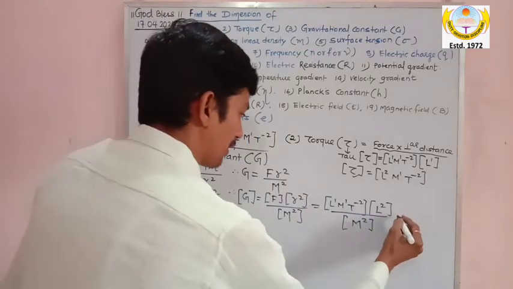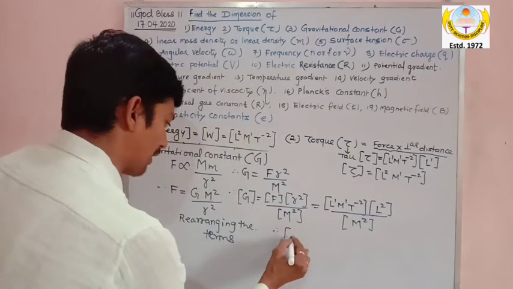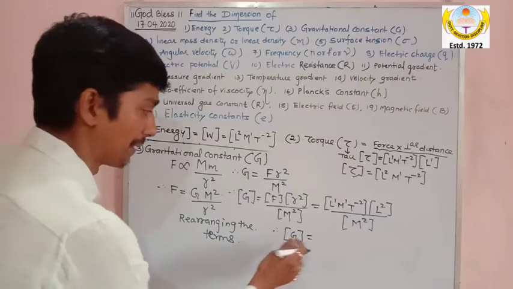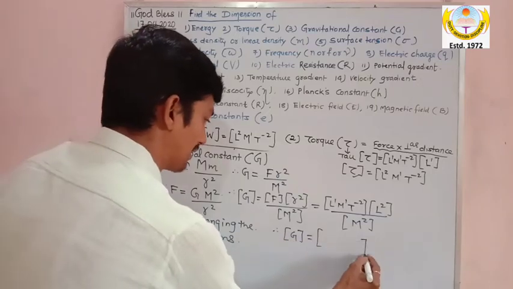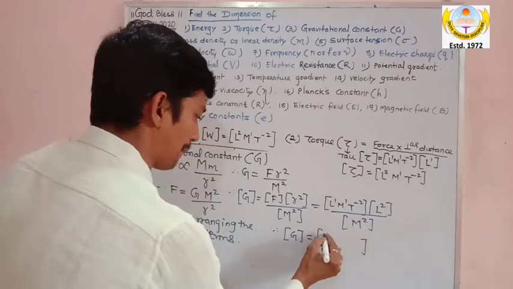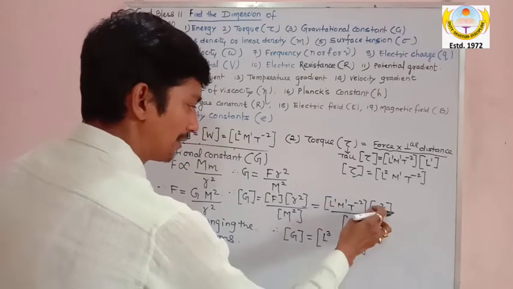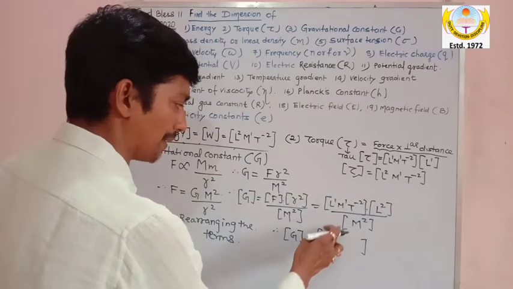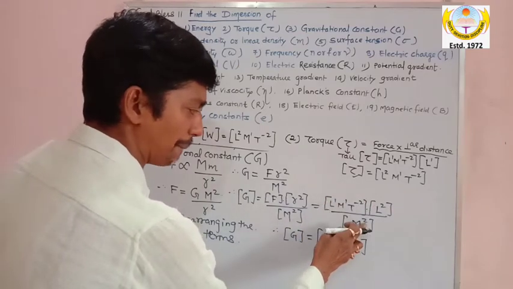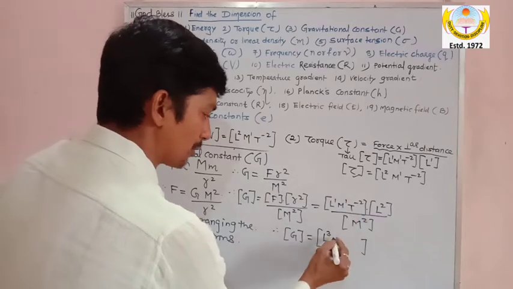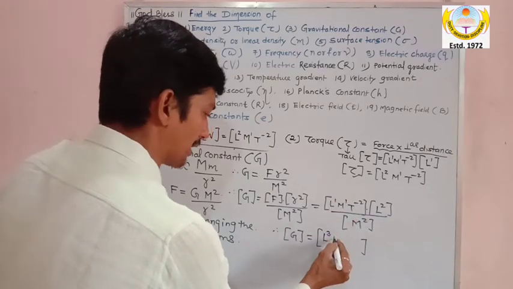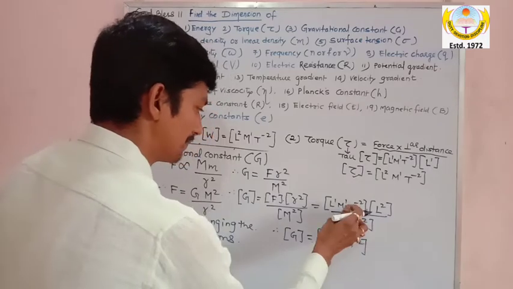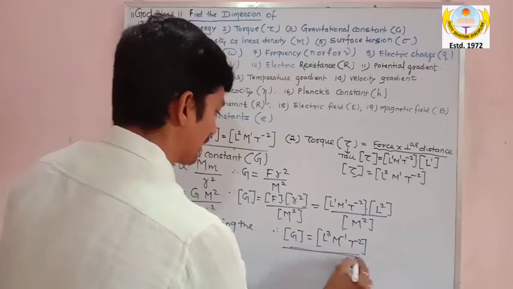So the dimension of gravitational constant G: this is L power 3, because here it is multiplication, 1 and 2 give L power 3. This is M power 1, and M power 2 goes up and becomes minus 2, so 1 minus 2 is minus 1, so M power minus 1, and T power minus 2. This is the dimension of gravitational constant.